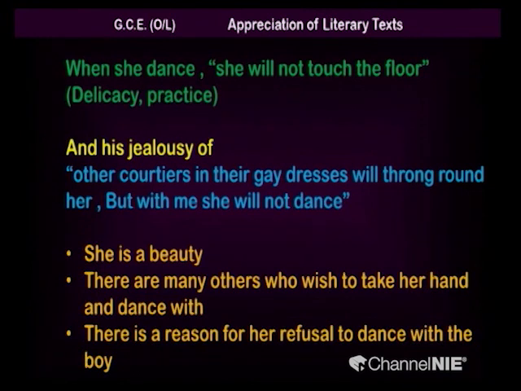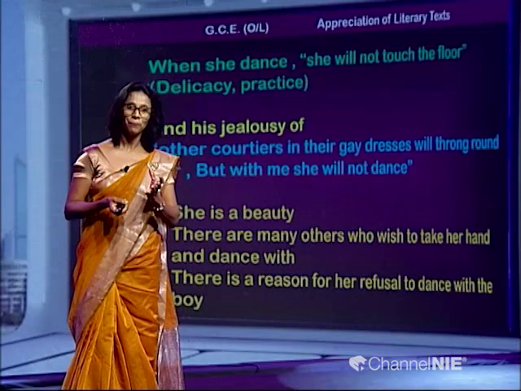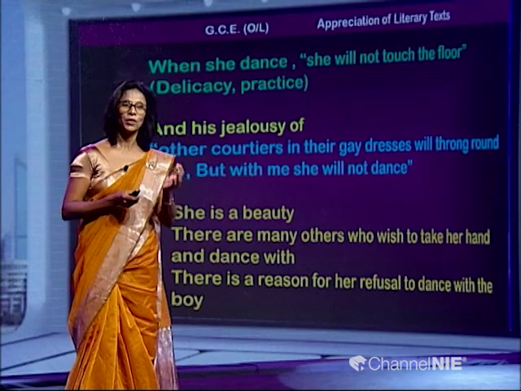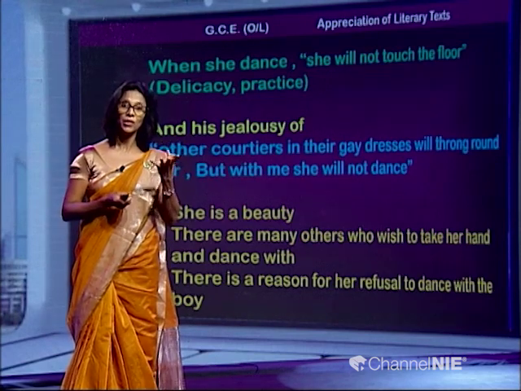There is a reason for her refusal to dance with the boy. That reason is clear to us by now, isn't it? She appreciates those who are very rich and look nice. That is why the boy himself says, other courtiers in their gay dresses will throng round her, but with me she will not dance. Fine. The idea is clear to you.